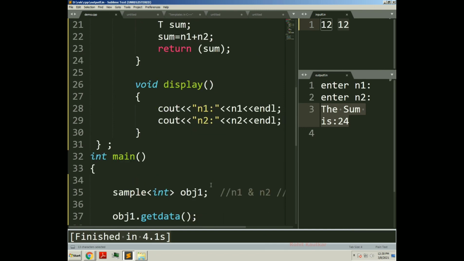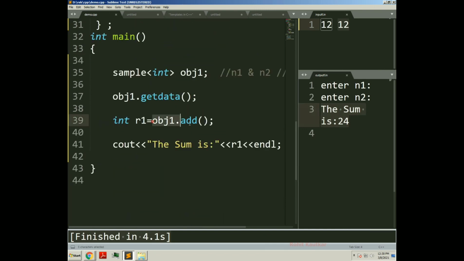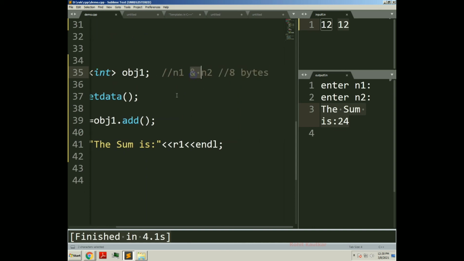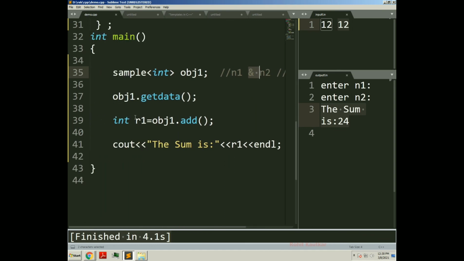So here we have invoked the add function. What happened? One object of sample type is created, and we have specified the data type here explicitly. So n1 and n2 are treated as integers in this call, and we have invoked the sum function, the add function, using the object of the sample class. That's why we got the result 24 here.